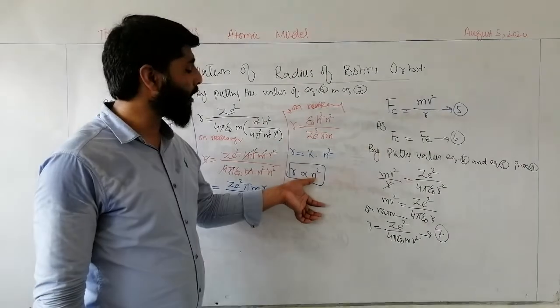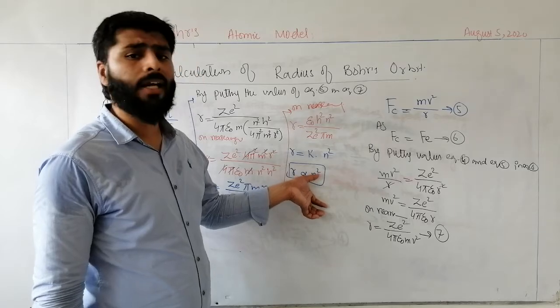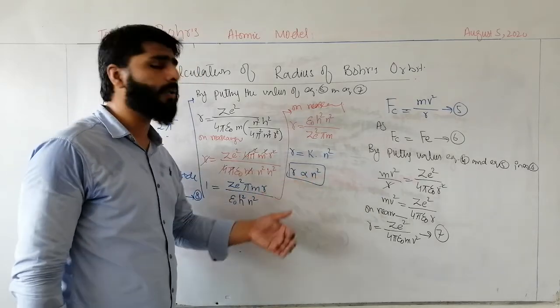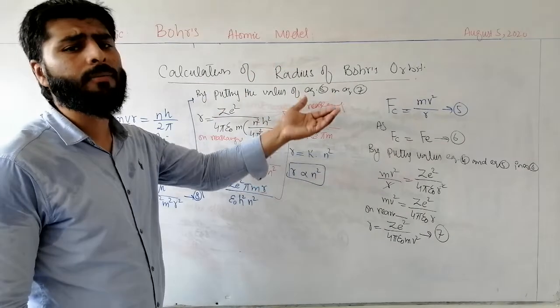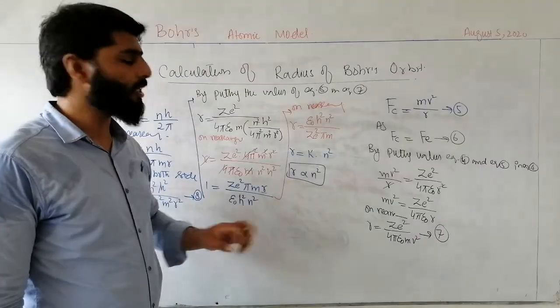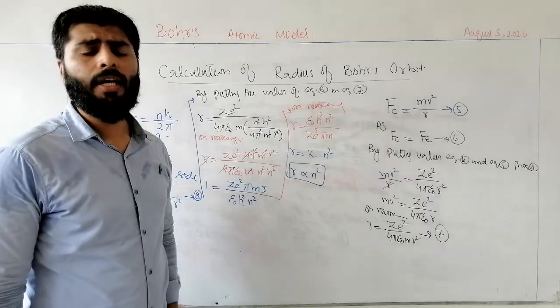If n is equal to 3, then 3 square is 9, so r3 will be 9 times r1. It means the radius is directly related to n square.